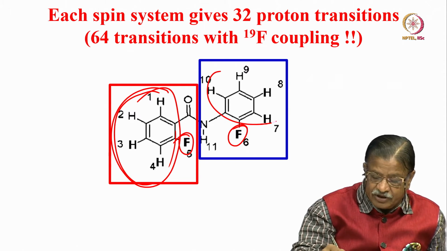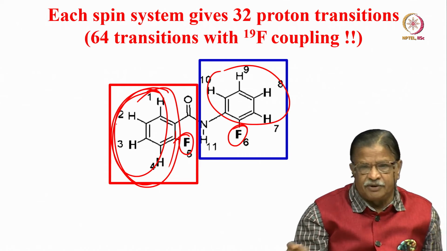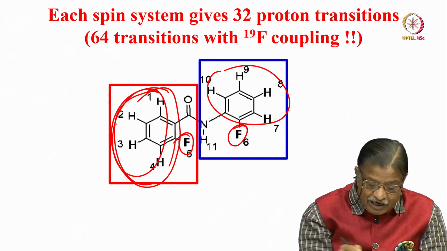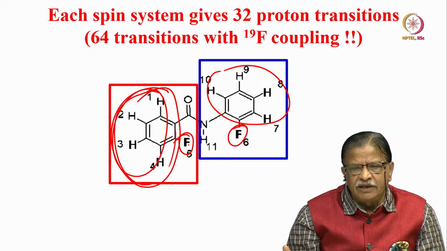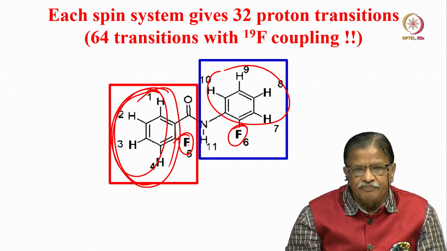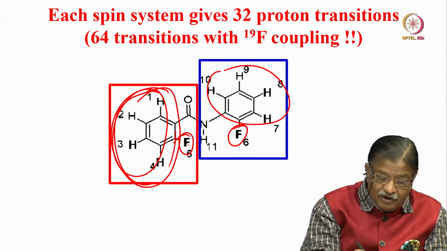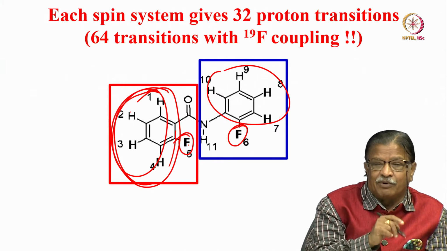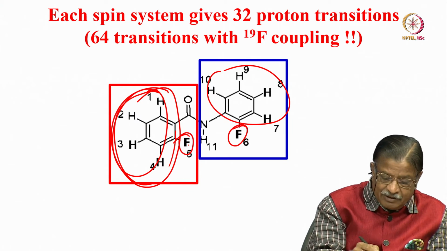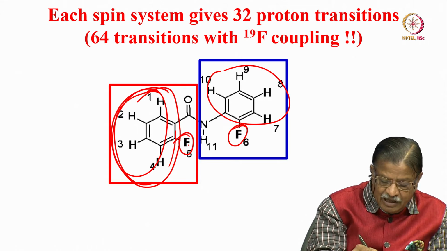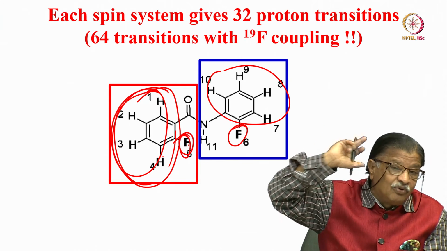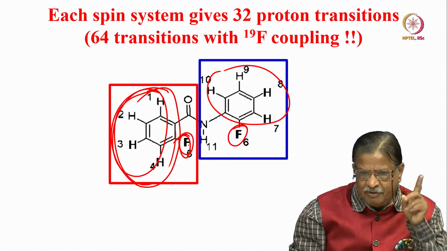This phenyl ring gives rise to 32, this gives rise to 32. But if it couples with fluorine, 32 will become 64. But fluorine coupling will not be seen in the proton spectrum. Okay. And the peaks which are coupled with fluorine, this fluorine splitting, you will see only in the fluorine NMR spectrum. That is what we have been discussing.